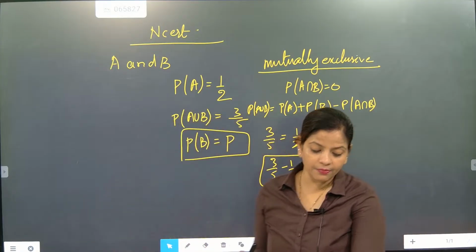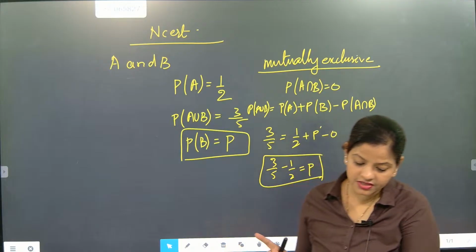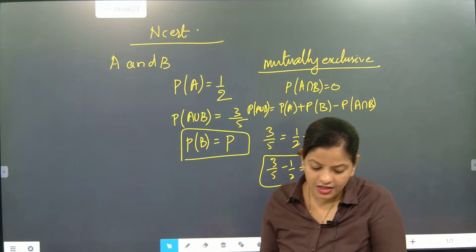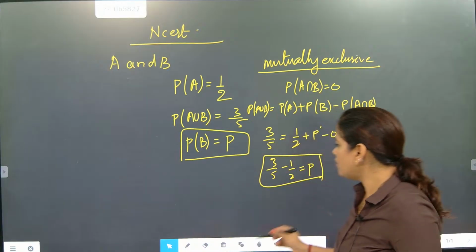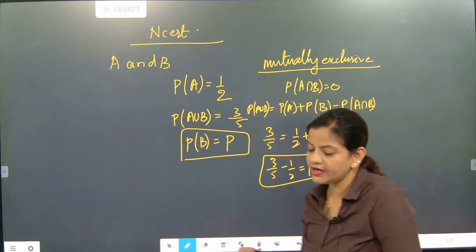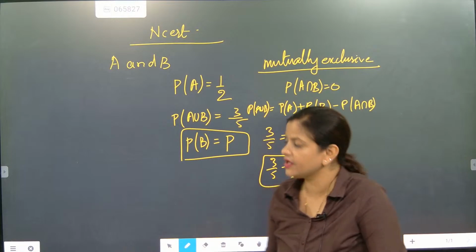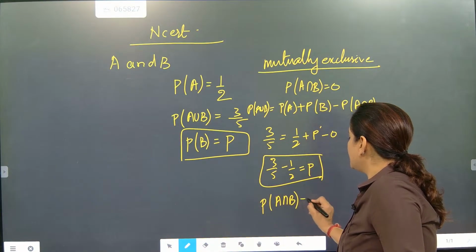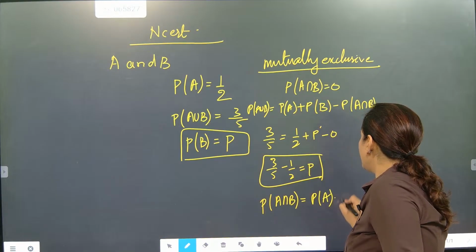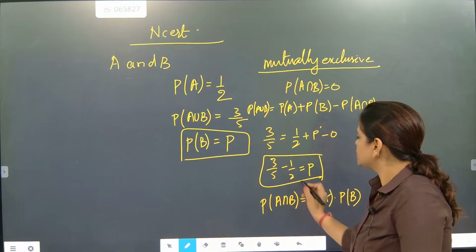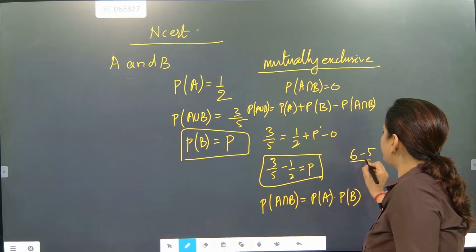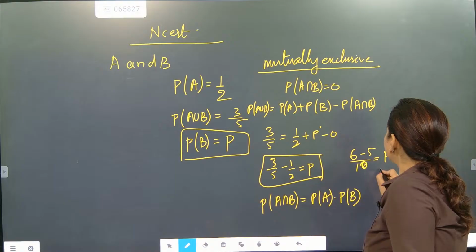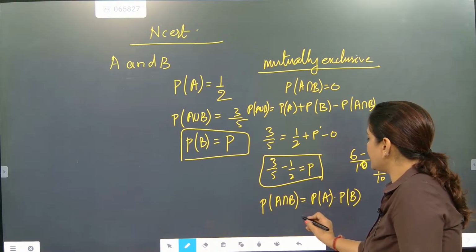Now what will happen when we are discussing independent events? How is an independent event different from the other part? In an independent event, how do we write it? Now look at it. In an independent event, P of A intersection B is equal to P of A into P of B. So here it will become 6 minus 5 by 10. That is coming as P of B. So it is coming as 1 by 10. So P of B is coming as 1 by 10.